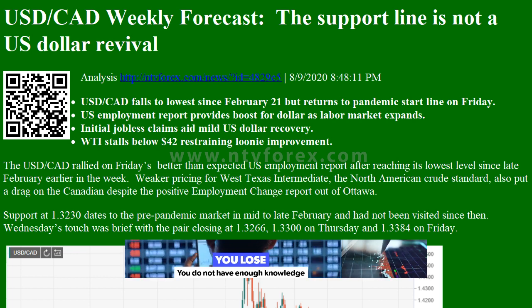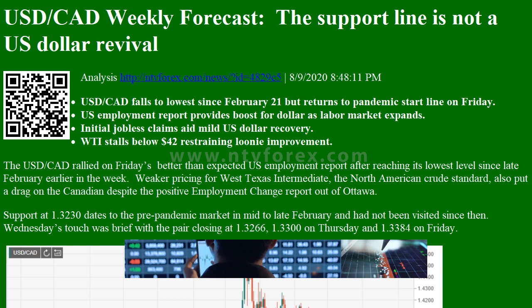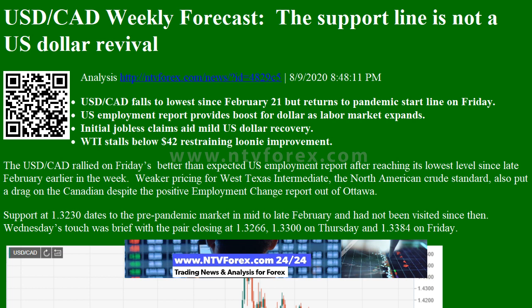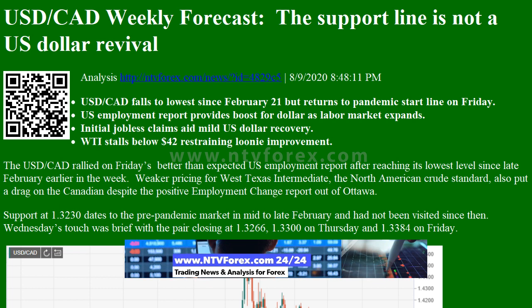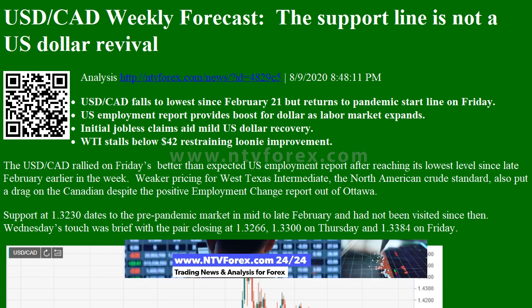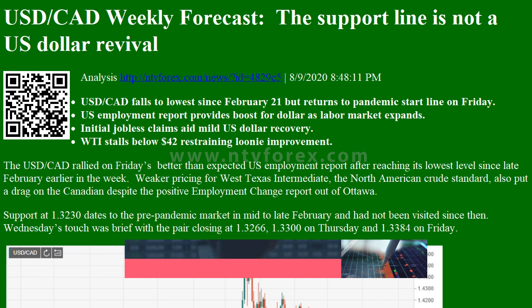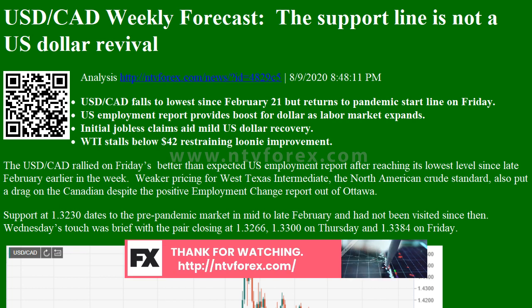The support line is not a US dollar revival analysis. USD CAD falls to lowest since February 21 but returns to pandemic start line on Friday. U.S. employment report provides boost for dollar as labor market expands. Initial jobless claims aid mild U.S. dollar recovery. WTI stalls below $42 restraining loonie improvement.